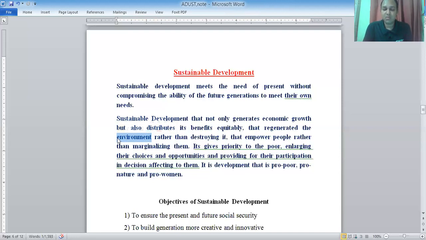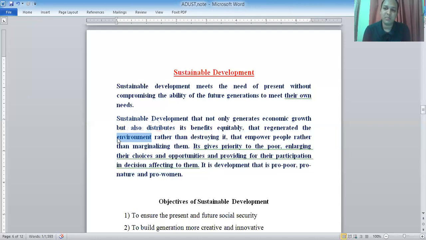So sustainable development must include empowering poor people, disadvantaged people, vulnerable people, or people from the backward sections, and not make them more vulnerable or more marginalized. It gives priority to the poor, enlarging their choices and opportunities and providing for their participation in decisions affecting them. These decisions may be social policy, social plans, social projects, and different kinds of economic projects may also be included here. It is development that is pro-nature and pro-human.